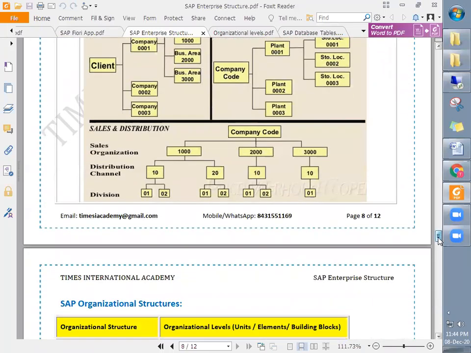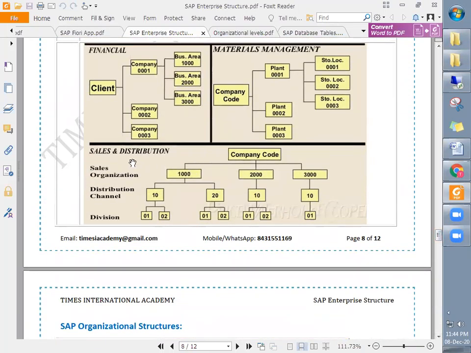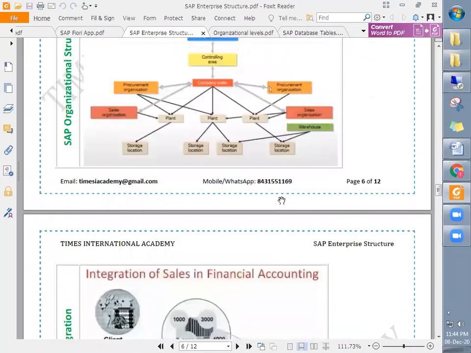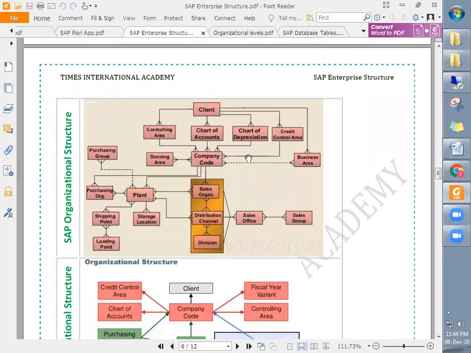So every consultant will do their activities and collect information from the respective departments, and then accordingly they make a structure like this. This is the structure related to sales. The sales people get the information related to sales organization, distribution channel, and division, and they make this. Similarly, MM consultants get the plant, storage location, and purchasing information, and they make this. Financial consultants make theirs. After combining these, it becomes the enterprise structure like this.